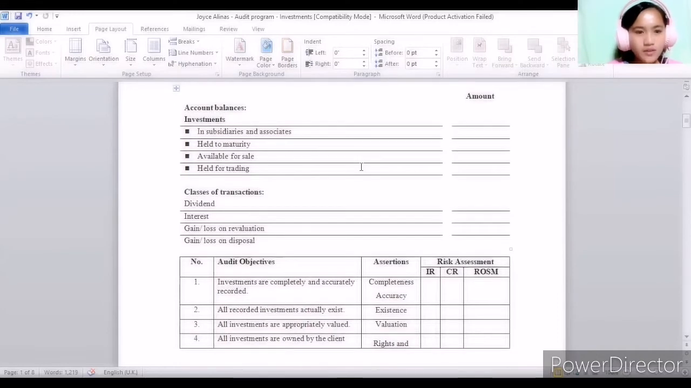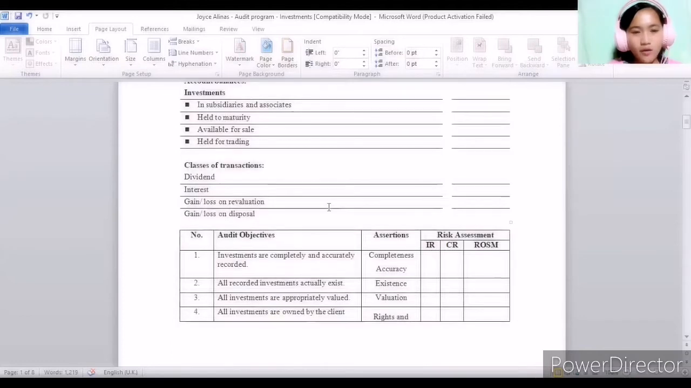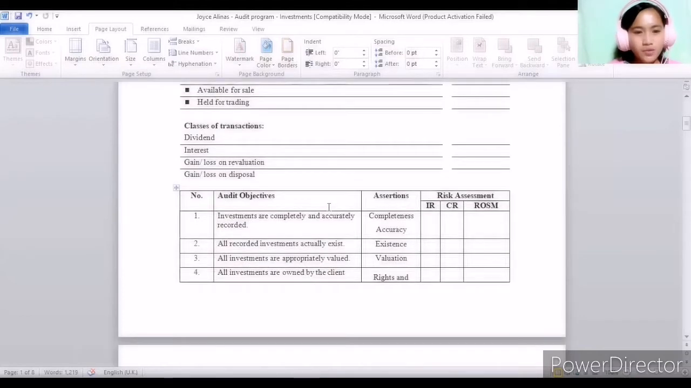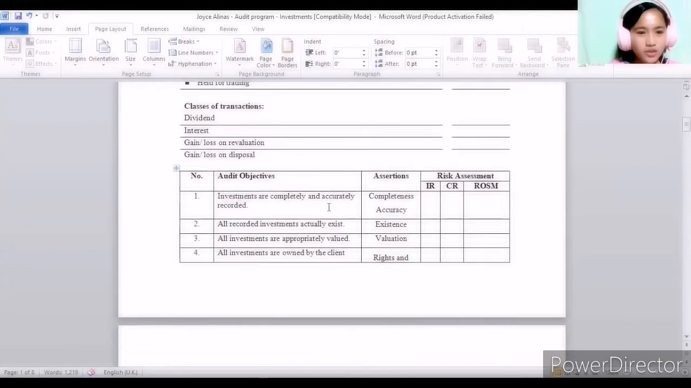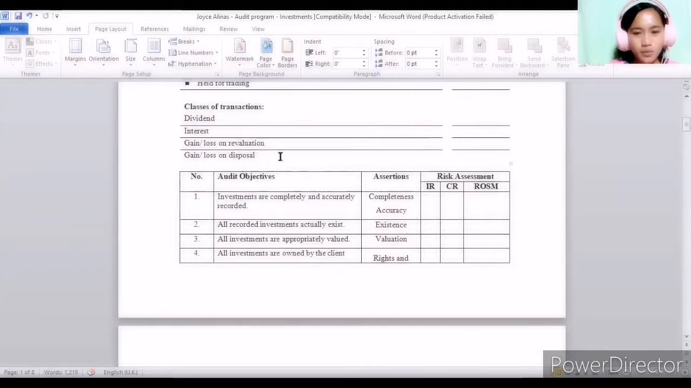So, account balances in investments include investments in subsidiaries and associates, investments held to maturity, available for sale, or held for trading. So there are different classes of transactions of investment, which are the dividend, interest, the gain or loss on revaluation, and the gain or loss on disposal.